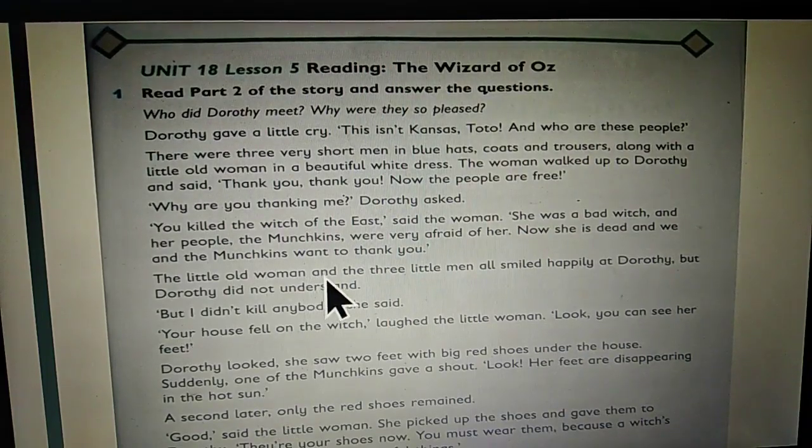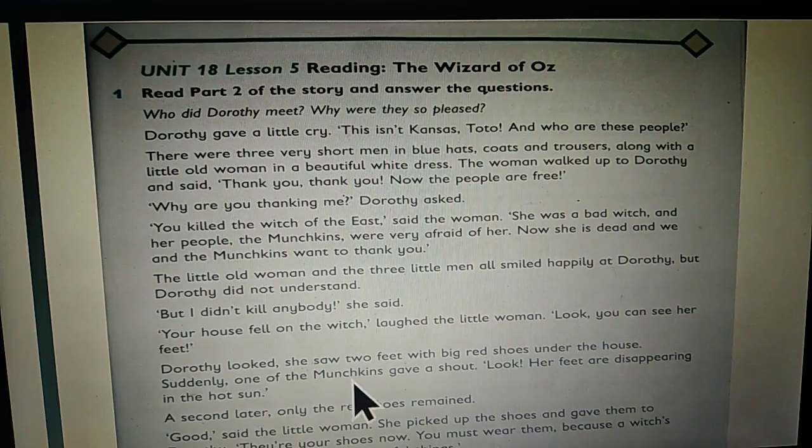The little old woman and the 3 little men all smiled happily at Dorothy, but Dorothy did not understand. "But I didn't kill anybody," she said. "Your house fell on the witch," laughed the little woman. "Look, you can see her feet." "Dorothy, look." She saw 2 feet with big red shoes under the house.